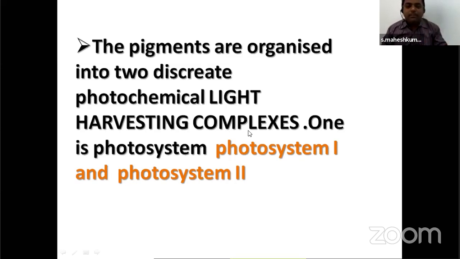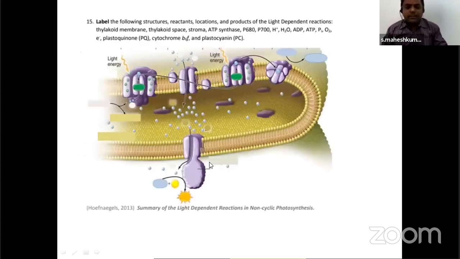In light harvesting complex, who is present means one is photosystem 1 and another is photosystem 2. Why it is given the names 1, 2 means photosystem 1 is discovered first, photosystem 2 is discovered next. That's why it is given 1 and 2 numbers. What is present in the system? Already I told you pigments. In photosystem 1 also pigments are present. In photosystem 2 also pigments are present. But the number varies, 100 to 200, 450, the number is different.